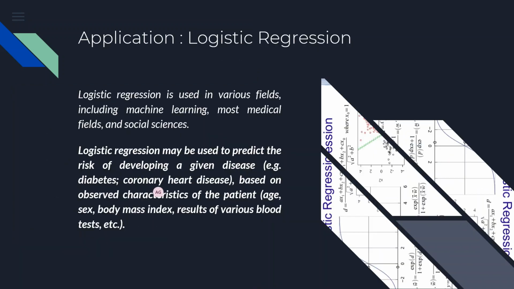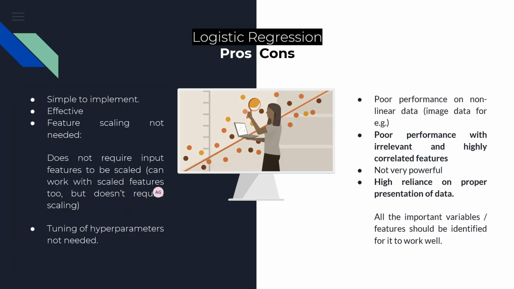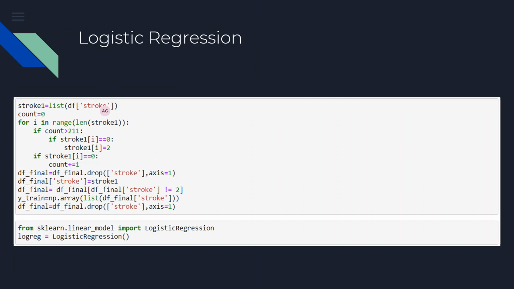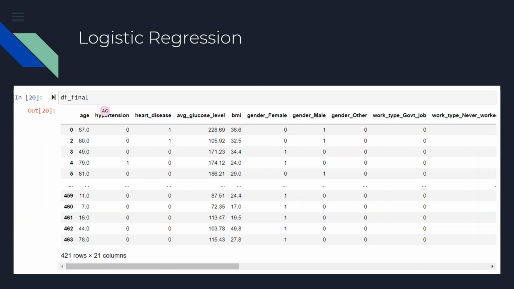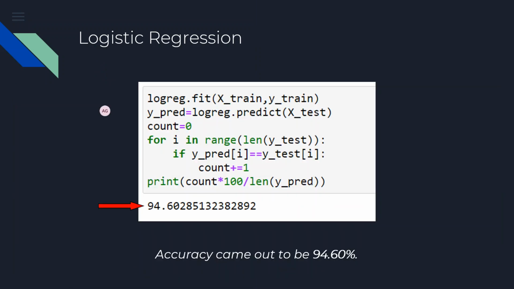Now logistic regression, as we all know, is a supervised machine learning algorithm, because we already provide it the test results, and it is simple to implement and effective, and it worked really well in our case. So we trained our data. The features are given weights, and these weights determine the outcome. The equation that came out was y, where we gave the variable y to the stroke prediction, and x1 and x2 were other features.